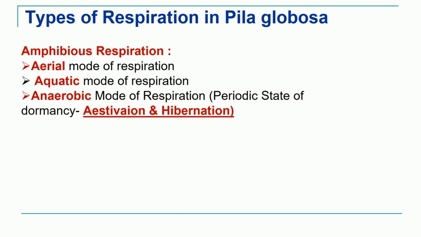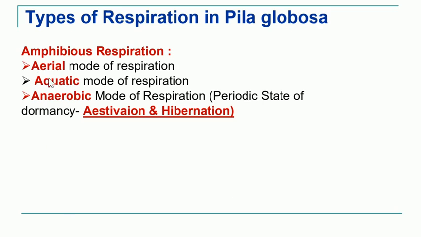So Pila, which is also commonly known as pond snail or apple snail, is a gastropod mollusk. We know that Pila globosa is an amphibious animal. That means it lives in fresh water like ponds and lakes, as well as for most of the time it lives on the land as well. And due to their amphibious mode of living, they show dual type of respiration. So dual or a double mode of respiration.